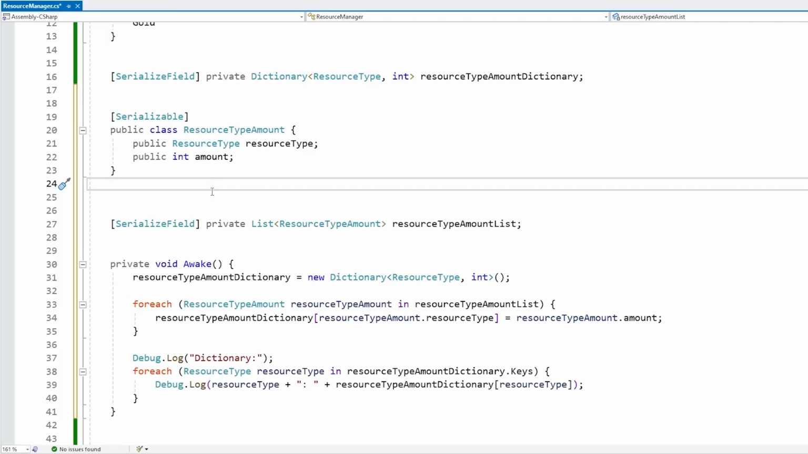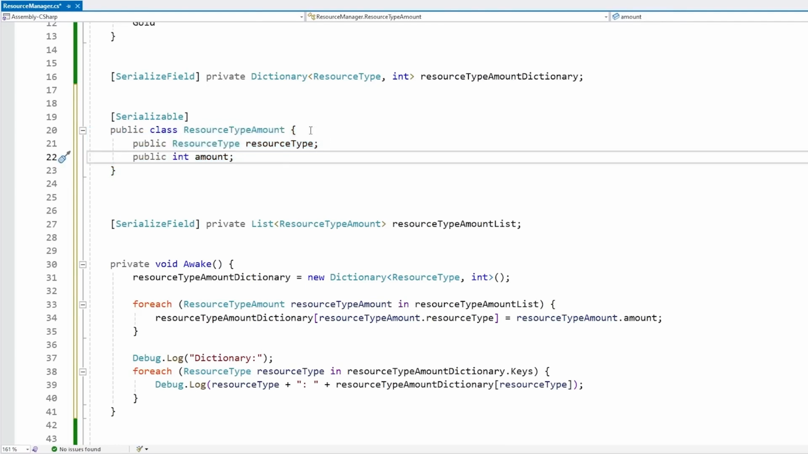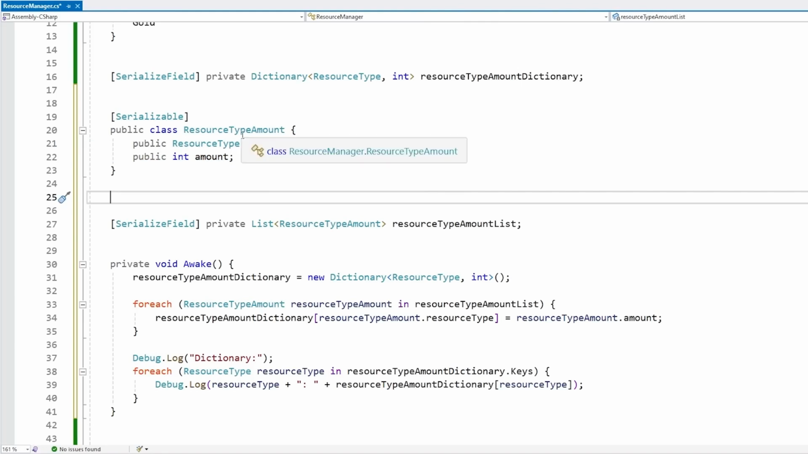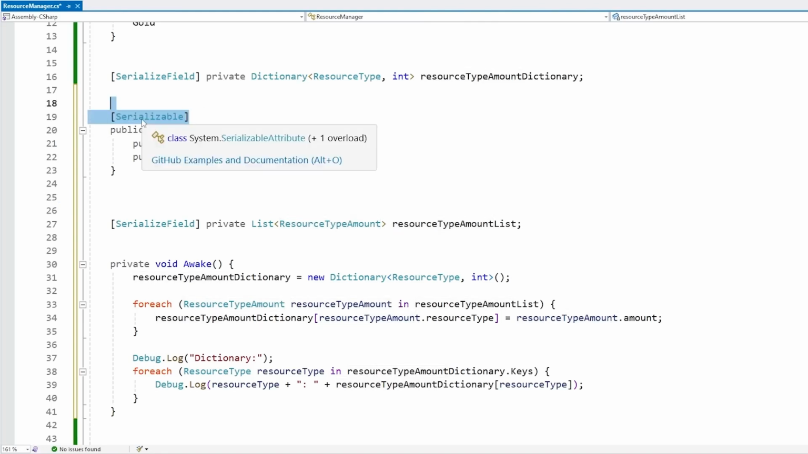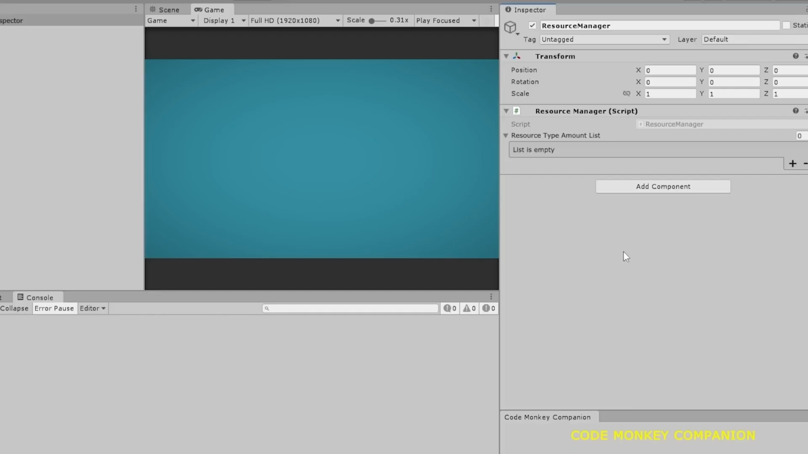So instead, here's a neat trick you can do. You can create a custom class, and on that class, you basically use the key value pair. So here I've got a resource type and an int amount. Now importantly, we need to mark this type as serializable in order to show up in the editor. And if we do, and then we just make a list of this type, then yep, this one does now show up over here in the editor.